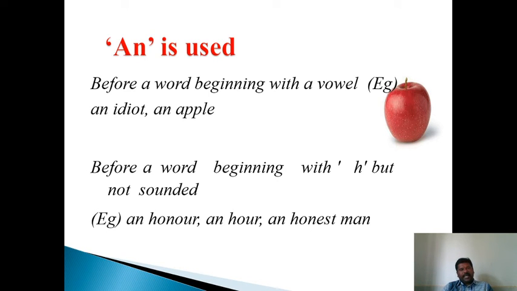We use a on three occasions: before consonants, before U or E when they have the consonantal sound of U, and before O when it has the consonantal sound of W. We use an before words beginning with vowel letters except those, and the second one is before a word beginning with a silent H.